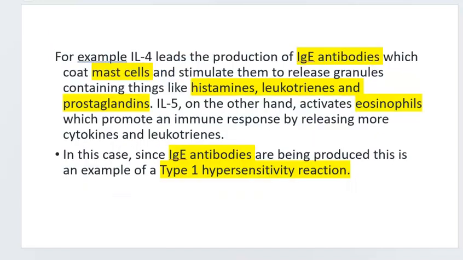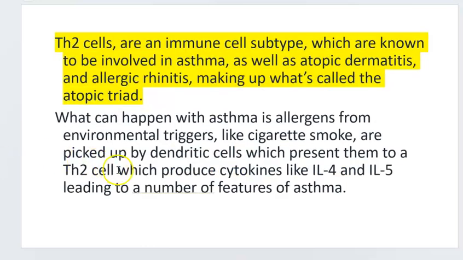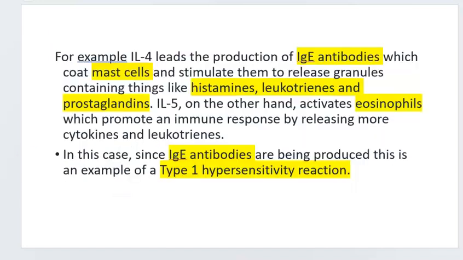For example, IL-4 leads to the production of IgE antibodies. So we could say that if someone's exposed to cigarette smoke, it gets picked up by the dendritic cell. The dendritic cell presents it to Th2. Th2 then produces IL-4. IL-4 then leads to the production of IgE antibodies. Those IgE antibodies then coat the mast cells, and they stimulate them to then release their granules. And the mast cell granules contain histamine, leukotrienes, and prostaglandins.